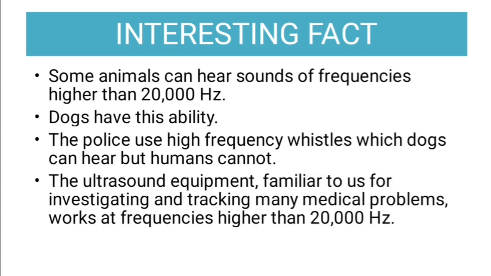The ultrasound equipment familiar to us for investigating and tracking many medical problems work at the frequencies higher than 20,000 hertz. Like sonography for example. Sonography is what? It emits the sound. Though it is beyond our frequency range, but still we can use it for image processing. उससे हमें इमेज दिखती है, इमेज प्रोसेस हो सकता है उस साउंड का यूज करके जो हमें सुनाई भी नहीं देता. Okay, so there are these instruments which use ultrasounds. Okay, ultrasonics.